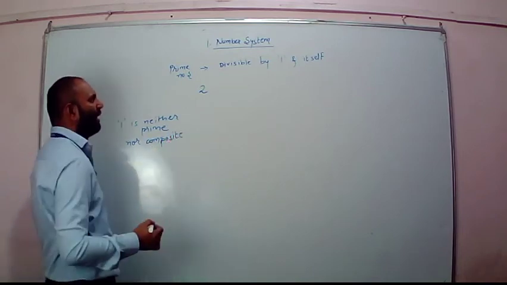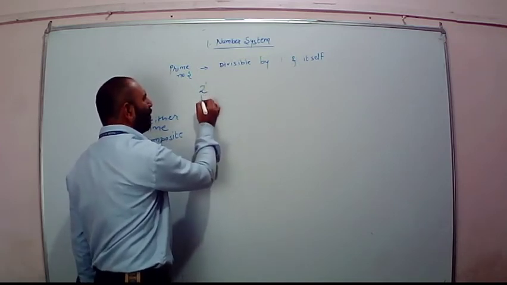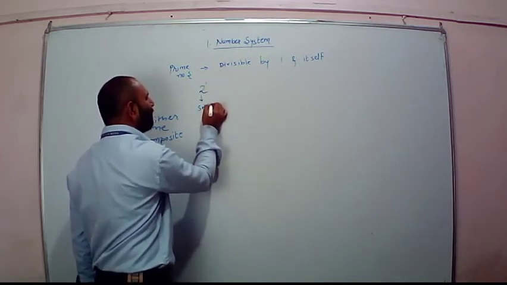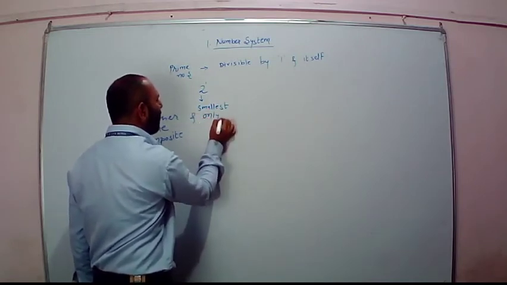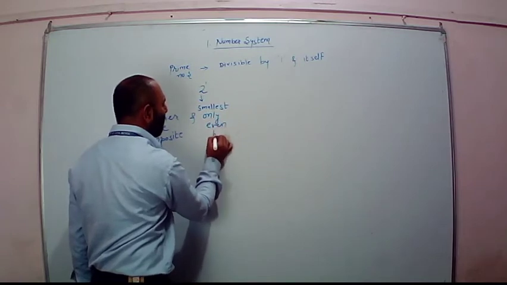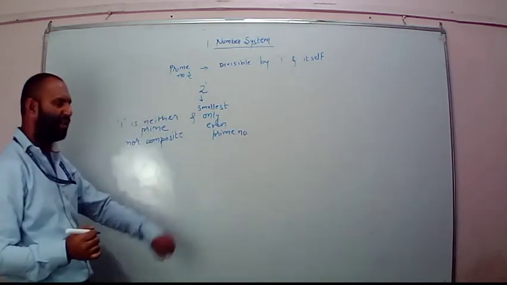The smallest prime and the only even prime number is 2. So it starts from here.